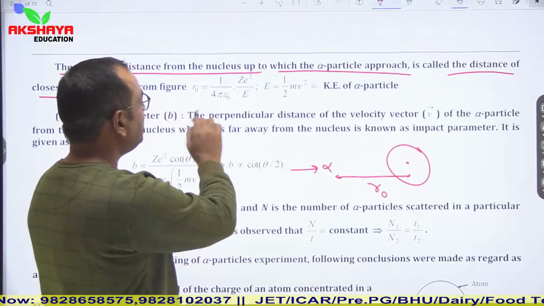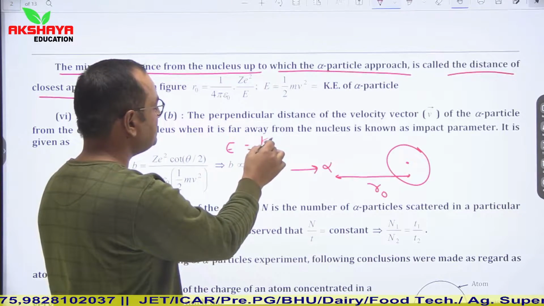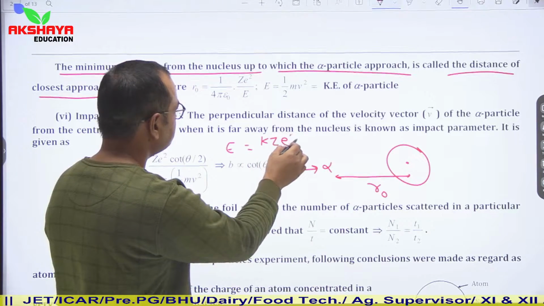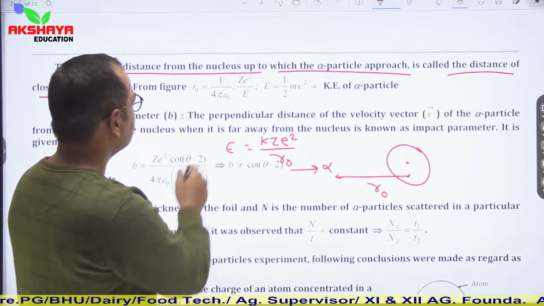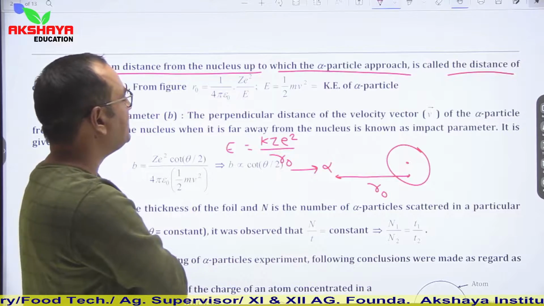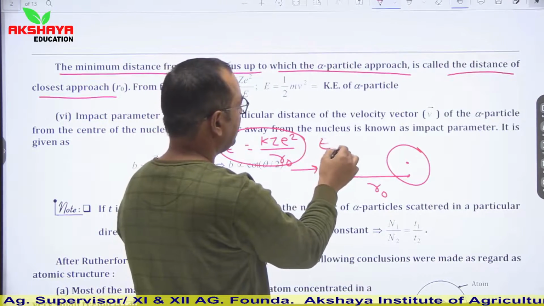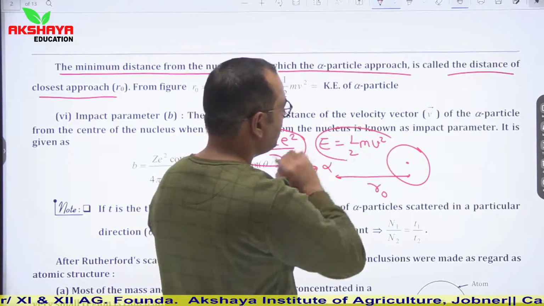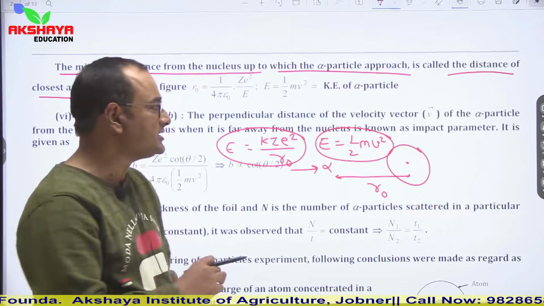So r naught can be calculated by using the relation E = kZe² upon r naught. You can clearly see from here E = kZe²/r₀, where E is the kinetic energy, which is half mv squared. We can use here the concept of energy conservation.